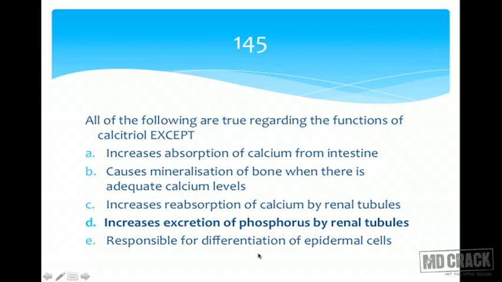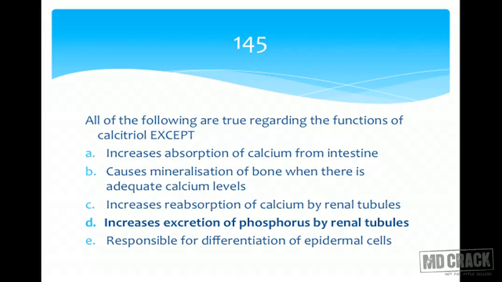Calcitriol also is responsible for differentiation of the epidermal cells. Yes, vitamin D has been implicated more and more, not only in calcium metabolism, but it is supposed to act the same as retinoic acid, what I told you, via the hormone response element. It is also fat soluble, so it crosses the membrane, goes to the cytosol, goes to the nucleus, binds to its receptor, which undergoes a change, goes and binds to the DNA and brings about changes in the gene expression.